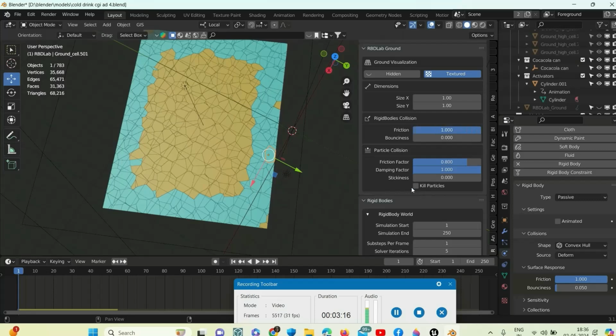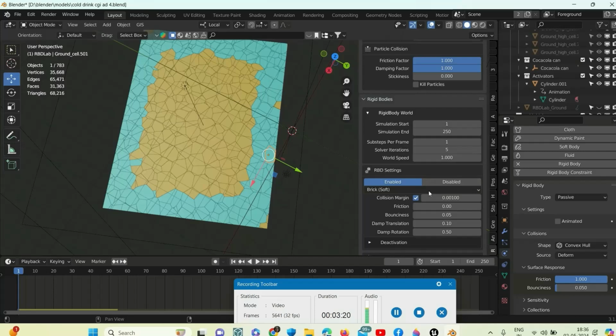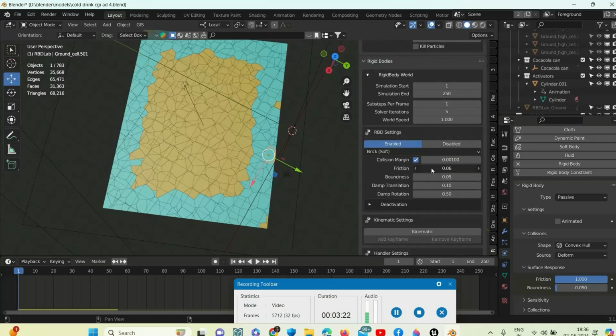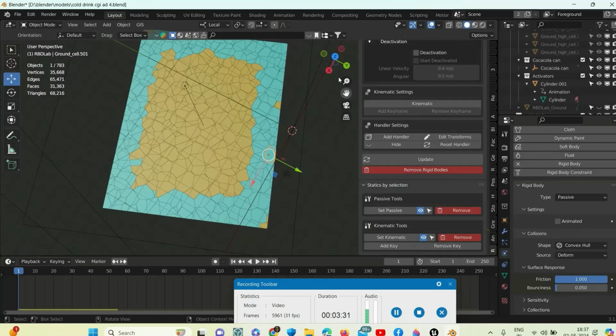We will increase the friction and make the bounciness 0. Let's see.